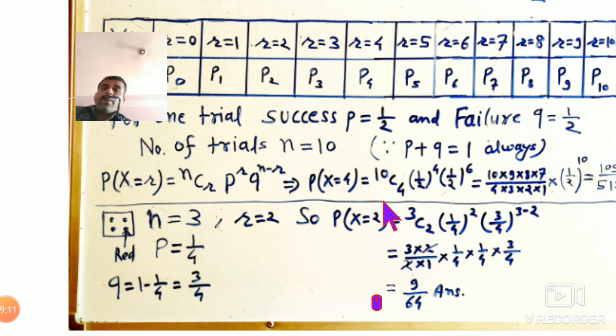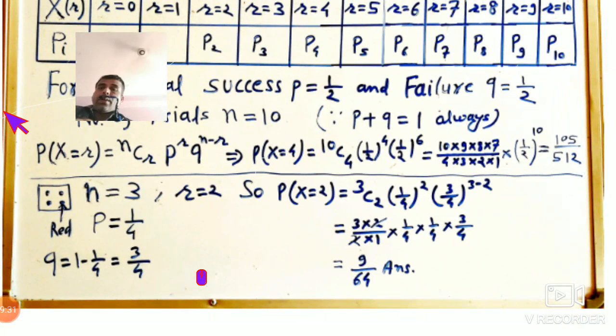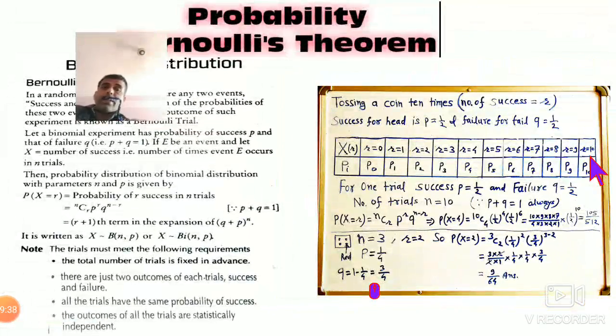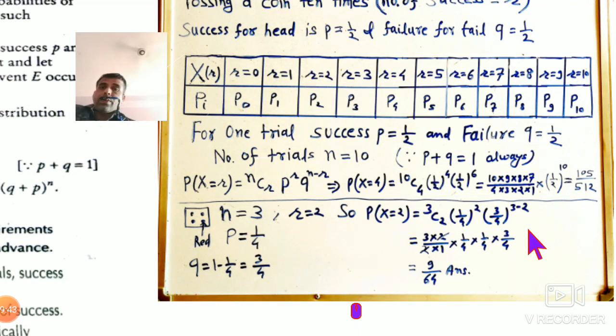This is the method to find the result of a combination, 4 numbers upside and 4 numbers downside, that is the calculation of 10C4. And 1 by 2 has a total power of 10. If you calculate that, you will get 105 upon 512. This is the answer of p4.